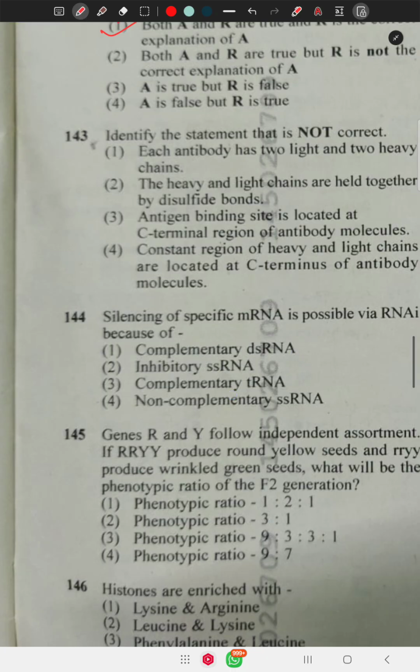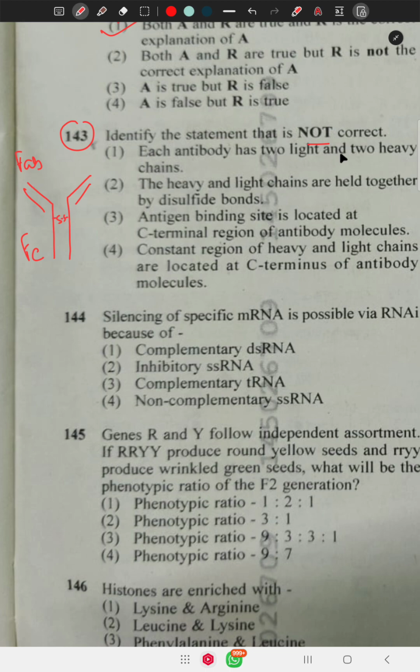Question number 143 says identify the statement that is not correct. Each antibody is made by structure 1 to 2. This is the fragment of the antigen binding site, this is the fragment of the constant region. They are bonded by disulfide bridges.